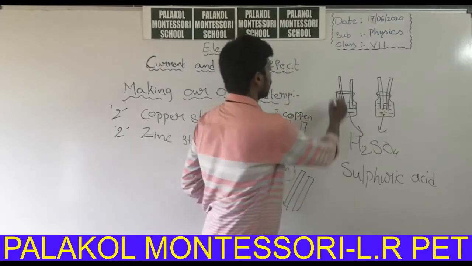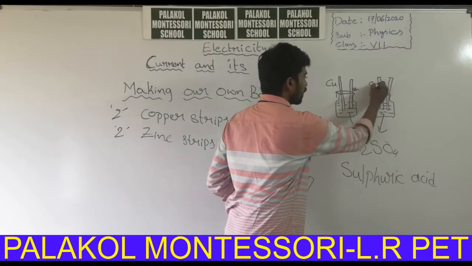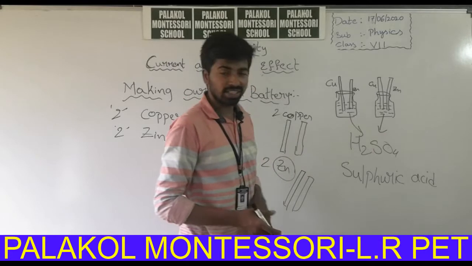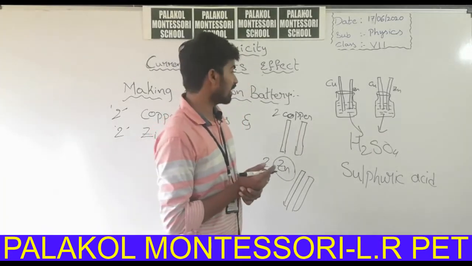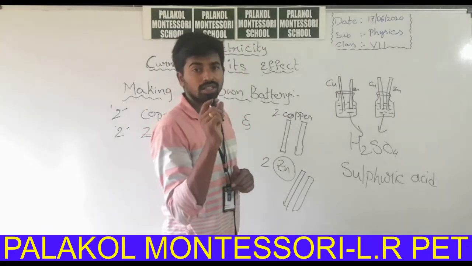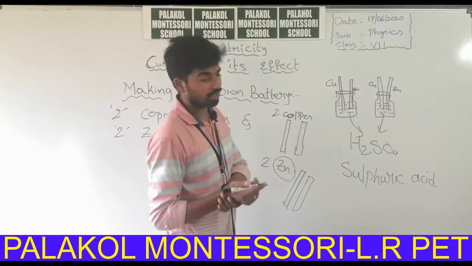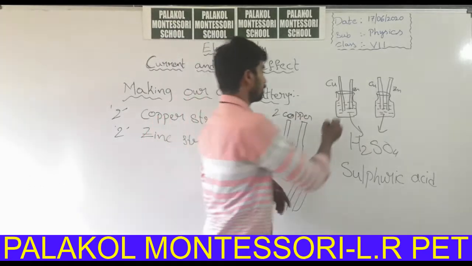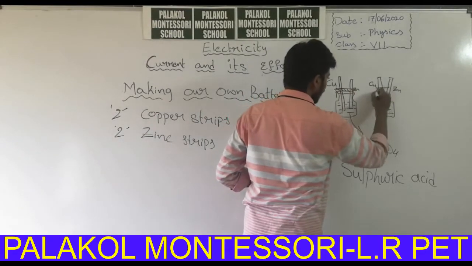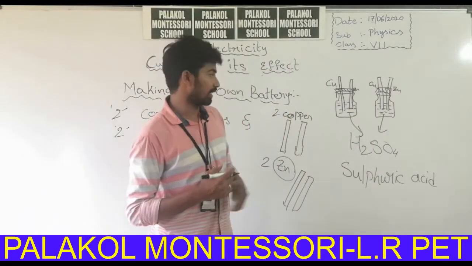So, it consists of a copper wire and a zinc wire; this one is copper and this one is zinc. After placing some H2SO4 inside these 2 injection bottles, close these 2 bottles with some rubber corks or wooden corks. You have to close the mouths of the 2 glass bottles with the help of rubber corks.